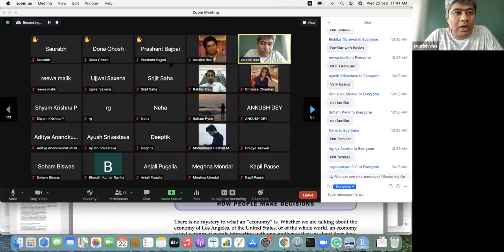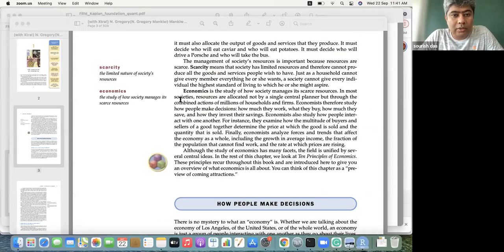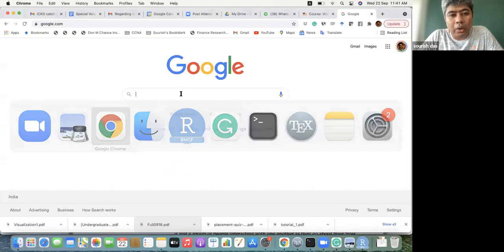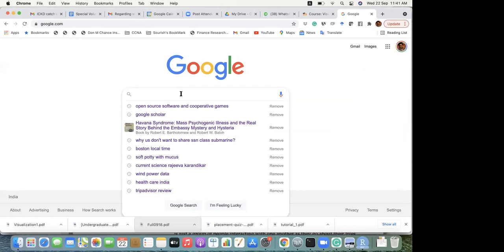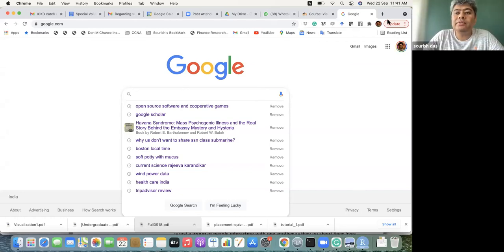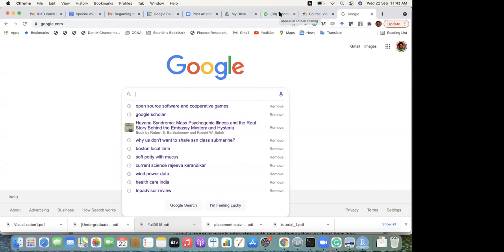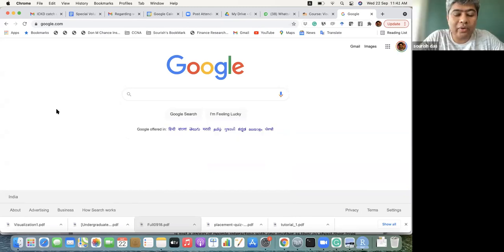What I will do now is show you how to install R. You could just go to Google. The first thing you have to do is install two things: first R, and then RStudio. We just did that in the previous class. Most of us have already installed it because we have R in our probability and statistics course. All of you have done that? Yes, sir. Fantastic, then I don't have to explain it.